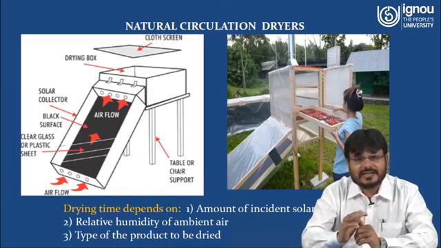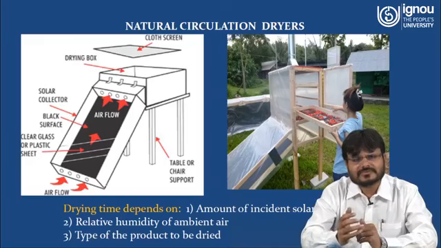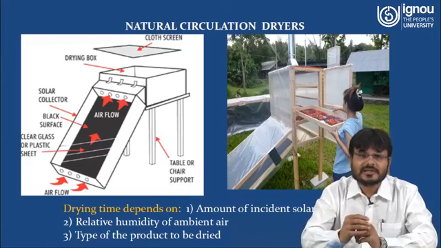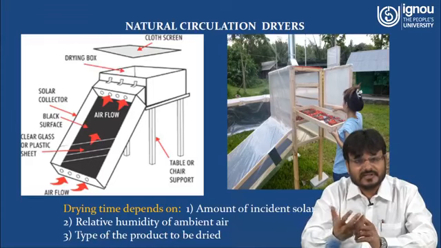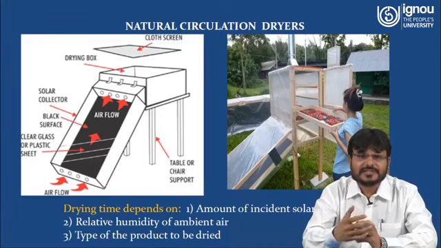Above the solar collector there may be a glass cover or a plastic sheet. As solar radiation comes in the form of short wave radiation, it has high energy, so it penetrates through the glass cover or plastic sheet and reaches the absorber of the solar collector, where it is absorbed. So the temperature inside the solar collector will increase.